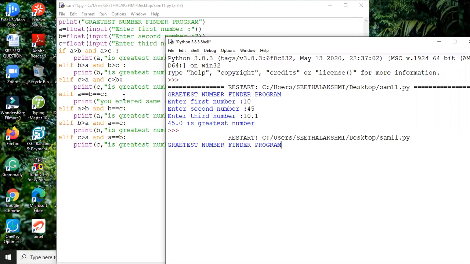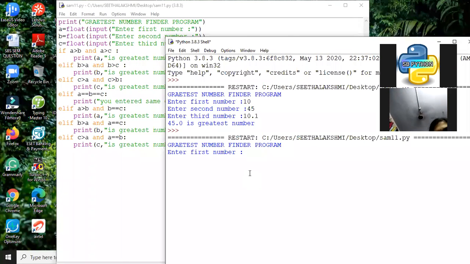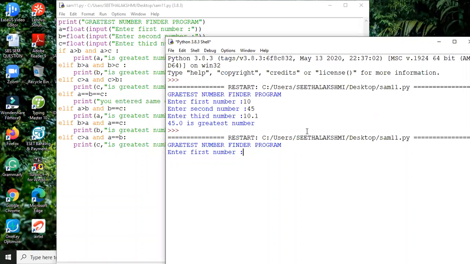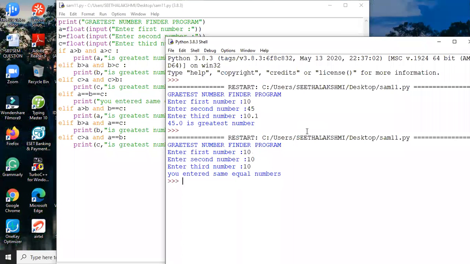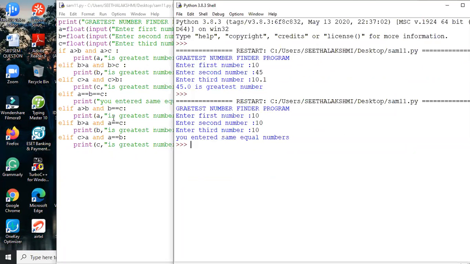I'm running it again. Let me give the three numbers the same. In this case, what will happen? Okay, fine. See, I'm just giving 10. B number, second number also 10, and third number also 10. Then see, you entered the same equal numbers. Correct, no? The program is working properly, no? Yes, sir.